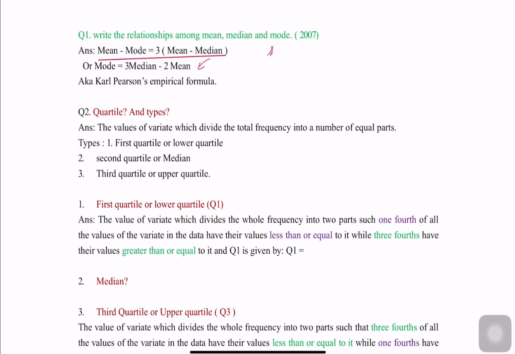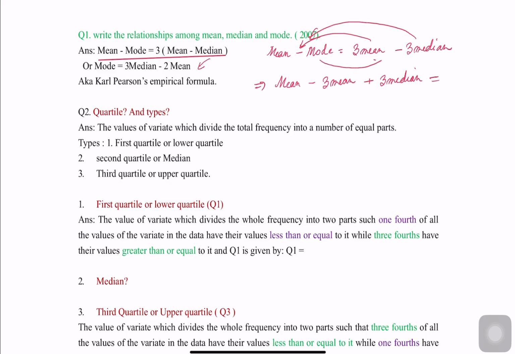Let us see. Mean minus mode equal to thrice mean minus thrice median. So transfer this mean to the left hand side. We have mean minus thrice mean plus thrice median equal to, when we transfer mode to the other side, plus mode.